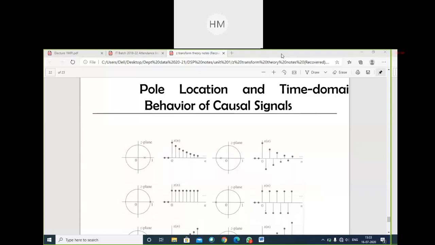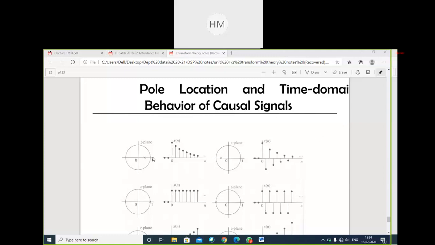How many students are attentive in the class? Infinite. Very good. So the ROC will exist. All are attentive now. It's good.